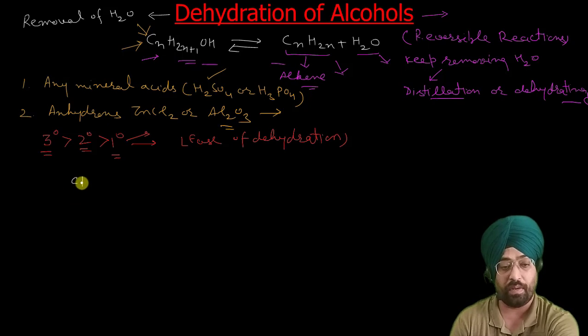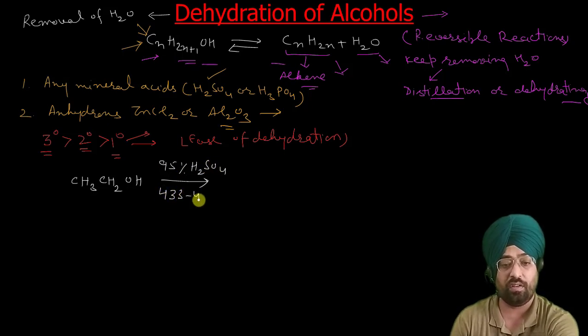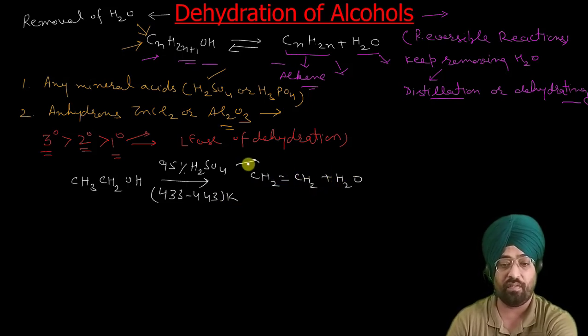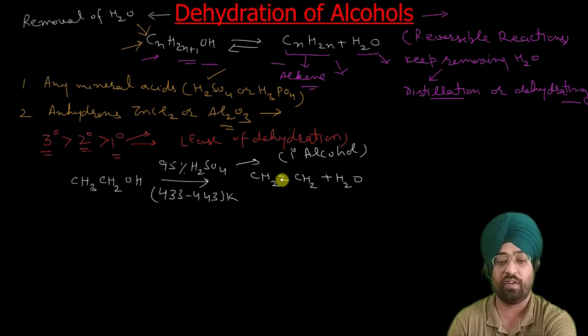Suppose we have a primary alcohol, CH3CH2OH. For dehydrating this type of alcohol we need 95% sulfuric acid, and a temperature of around 433 to 443 Kelvin. So this is the general temperature range. You get CH2=CH2 plus water. These are the conditions required for dehydration of any primary alcohol.